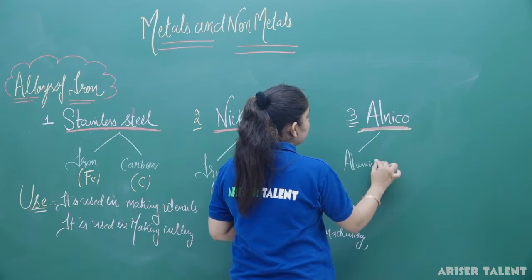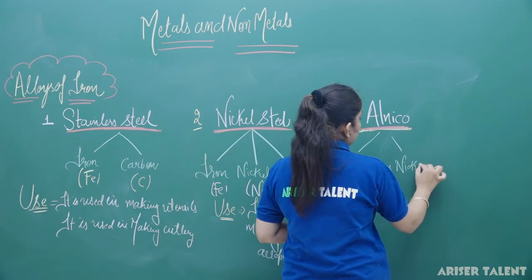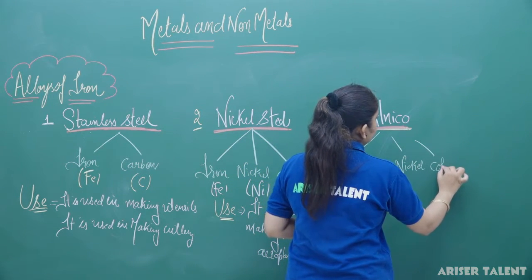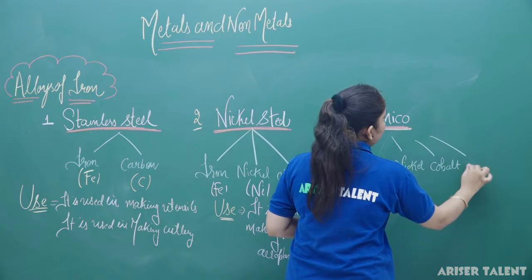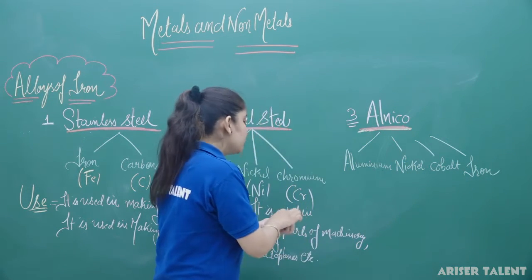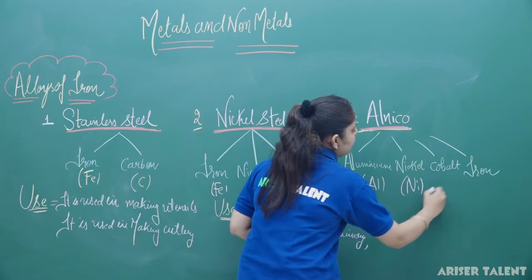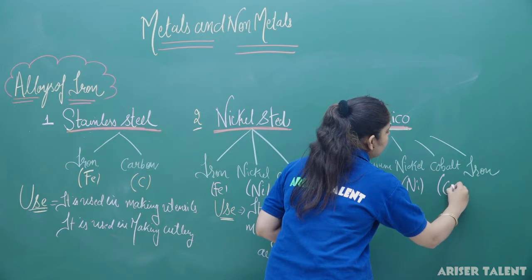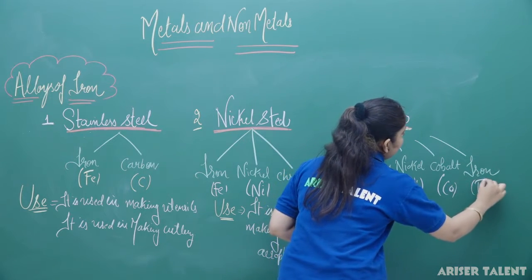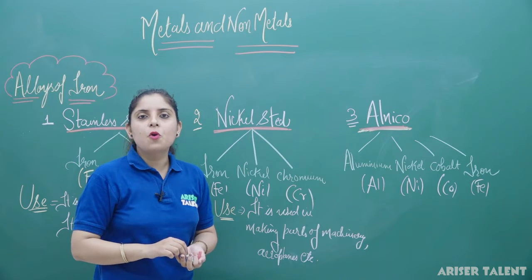So, Nico basically consists of aluminium, nickel, cobalt and it is an alloy of iron. So, iron is going to be definitely present here. Clear? So, it is Al, this is Ni, this is Co and this is Fe. So, Nico is actually a strong magnet.